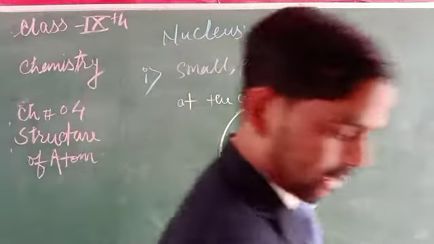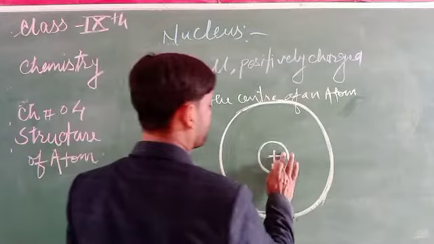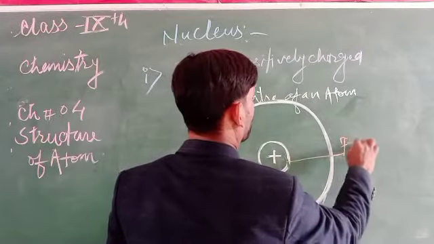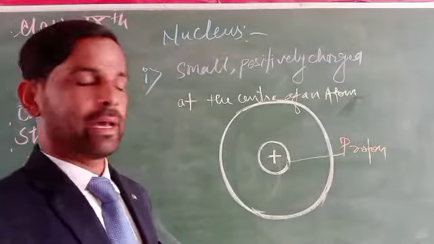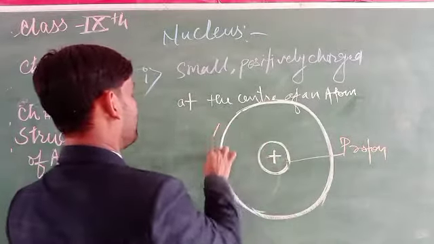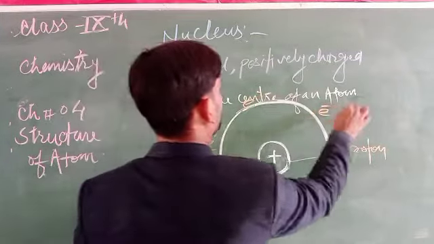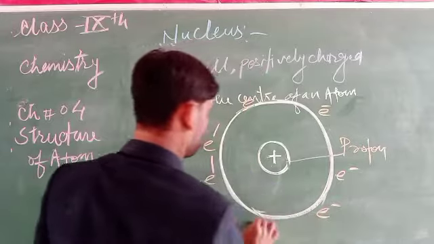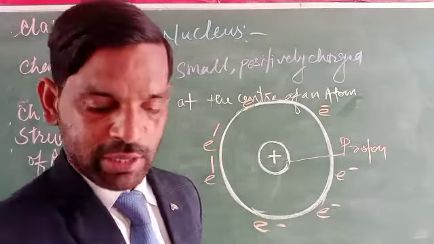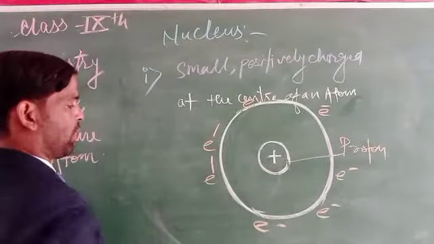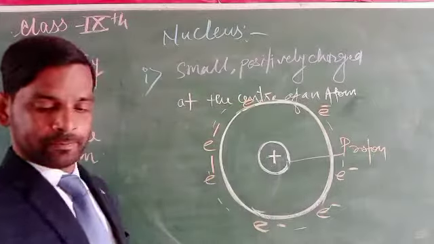There is a structure containing the protons, and due to the protons the nucleus shows a positive charge, and on the outer side the electrons revolve in a fixed circular path called an orbit.